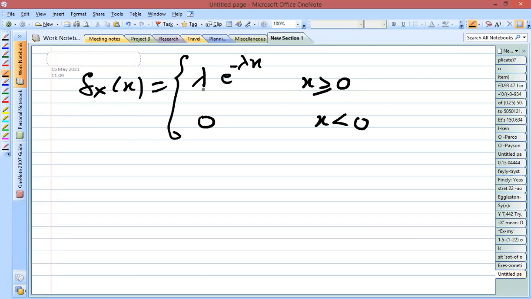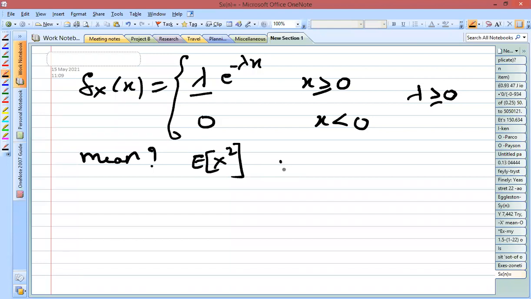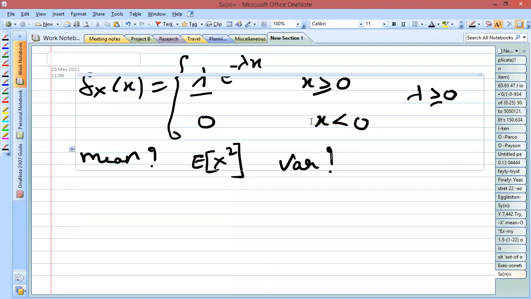Here lambda represents the rate constant, and it is always assumed to be greater than 0 or greater than or equal to 0. Given this PDF, we may be asked to calculate the mean of the exponential random variable, the expectation of x square, and also the variance. The PDF is given as fx of x is equal to lambda e to the power minus lambda x. Now let us calculate the mean.